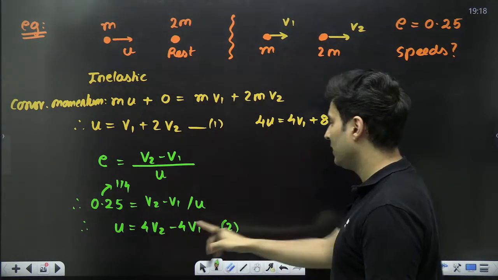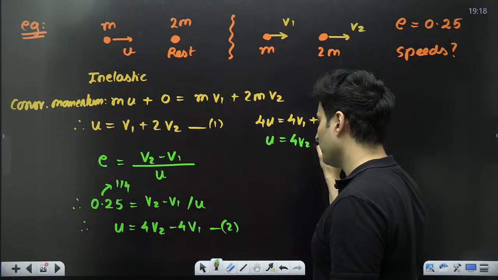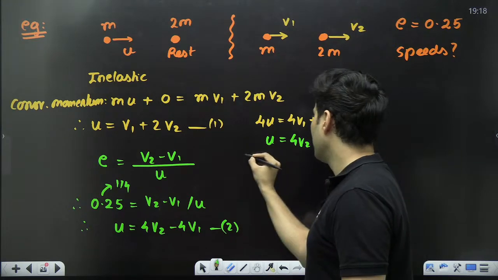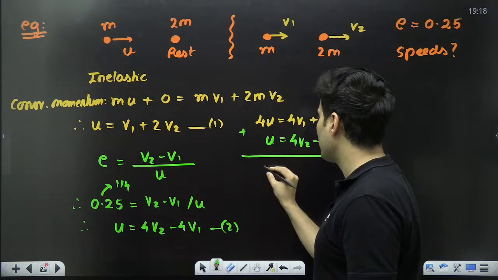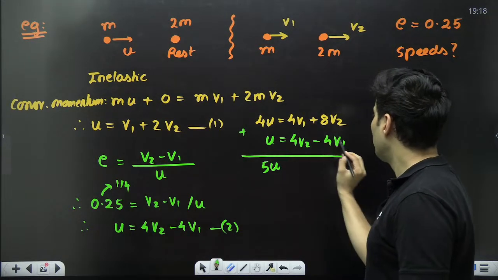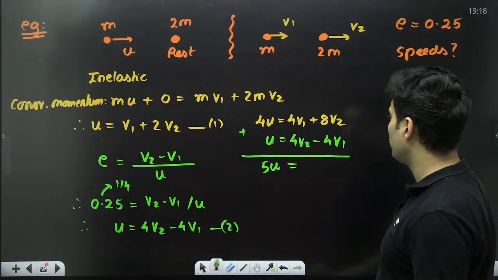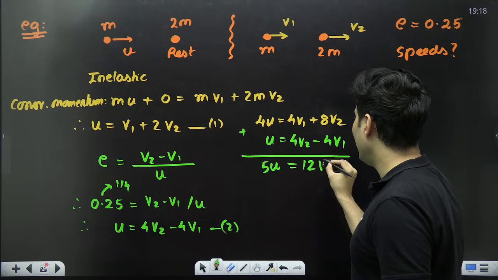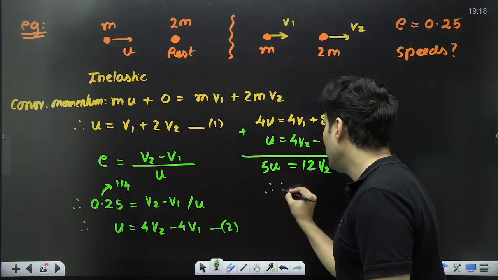And below that, just put this equation, u is equal to 4v2 minus 4v1. Now you just add both of them. 4u plus u is basically 5u. 4v1 and minus 4v1 will cancel. And here you will get 8v2 plus 4v2, which is nothing but 12v2.